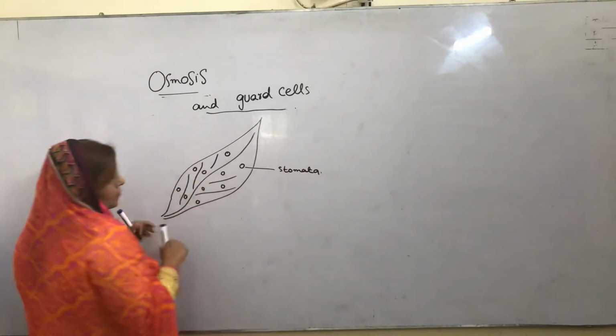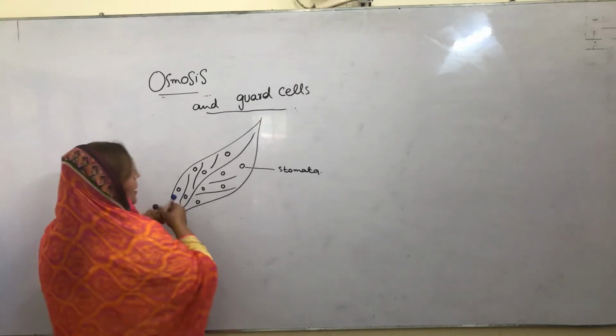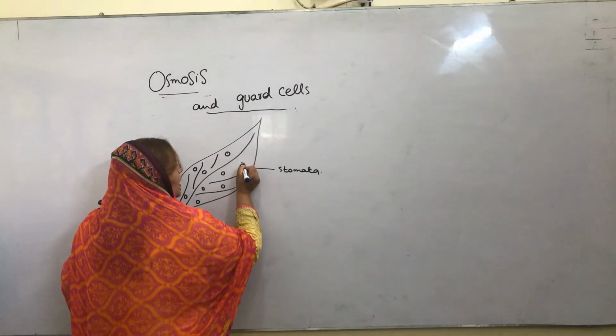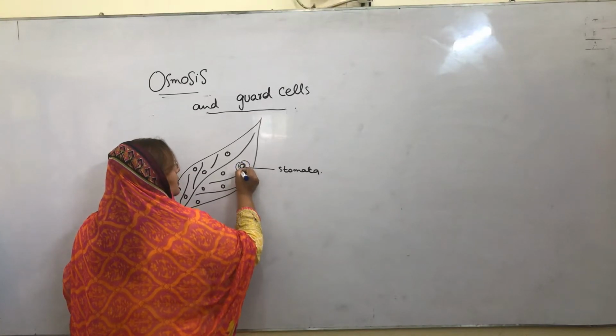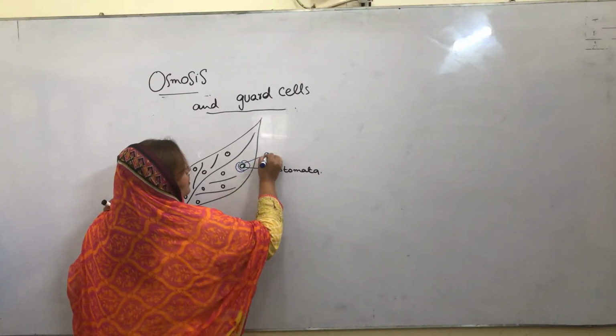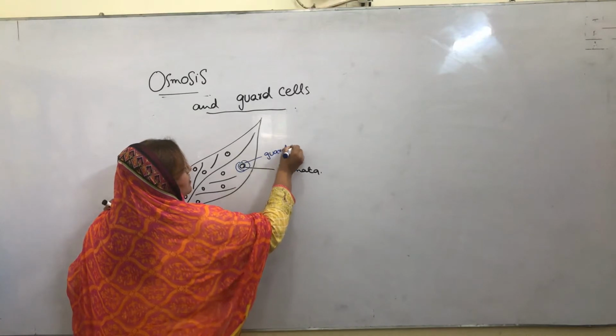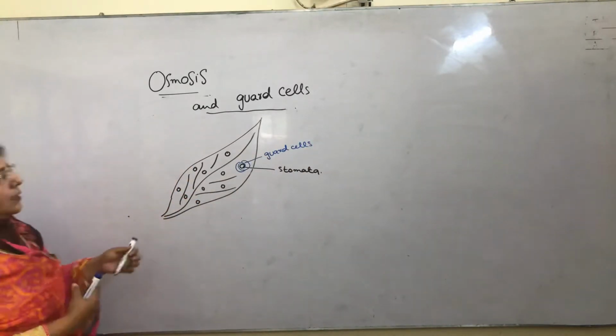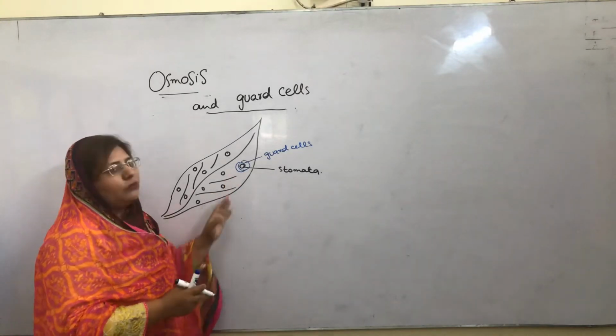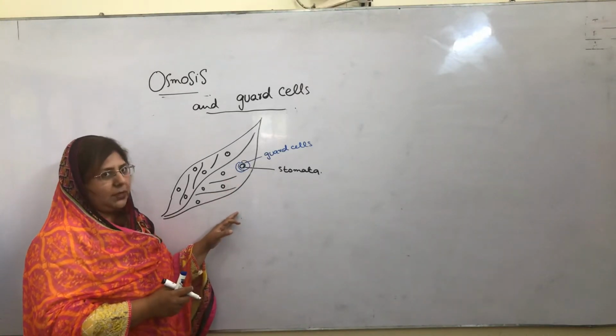All stomata are protected by guard cells. They are bean-shaped structures. These are called guard cells. So all stomata are covered by guard cells. These guard cells work as a door of the stomata.